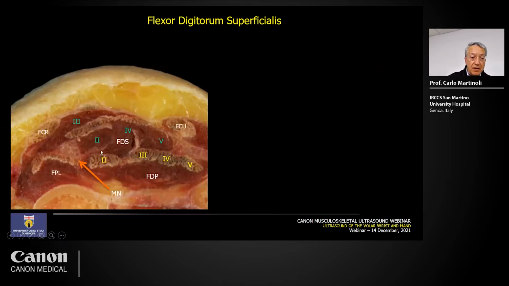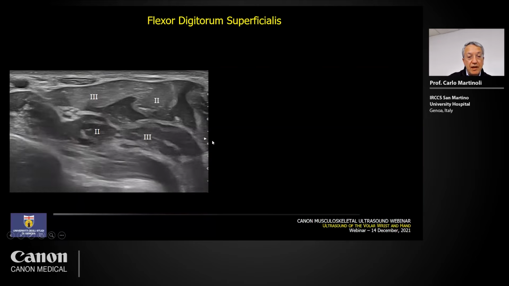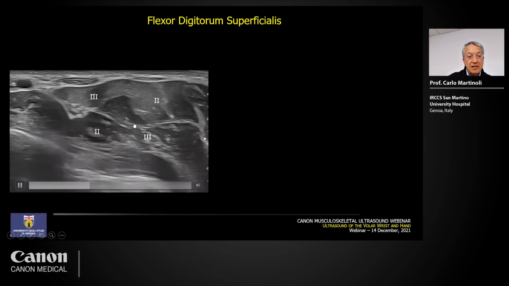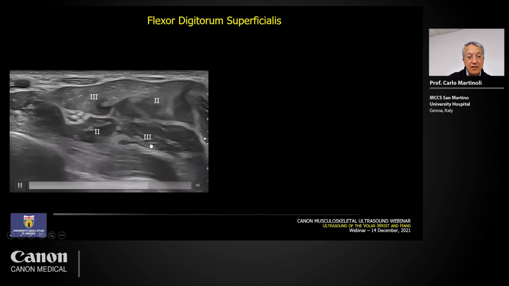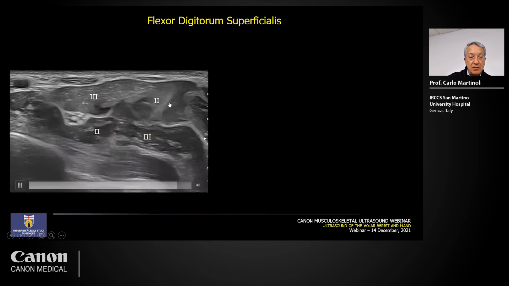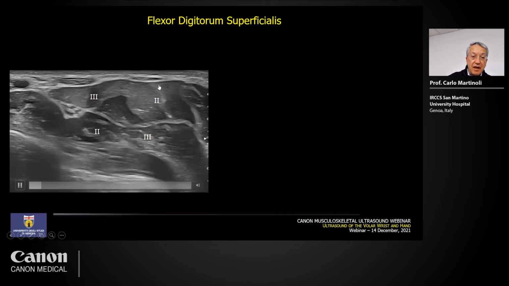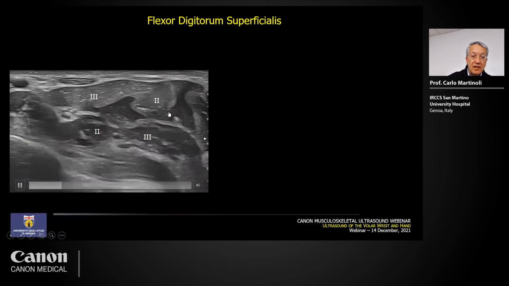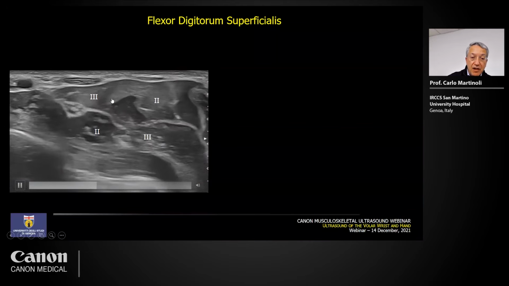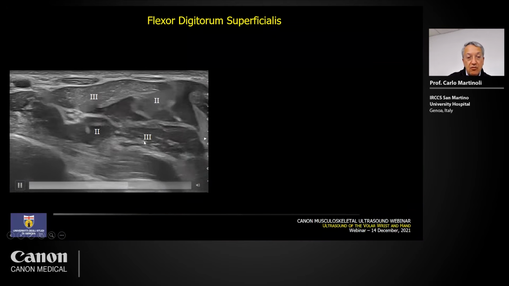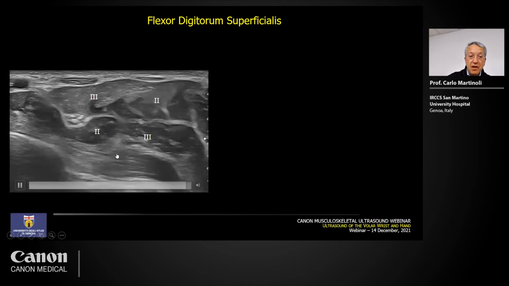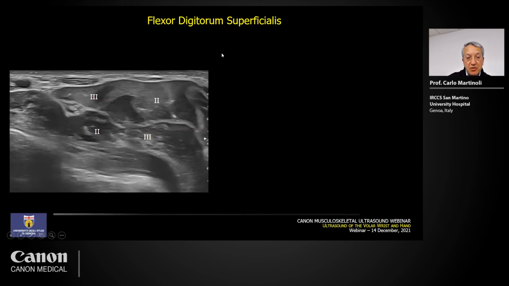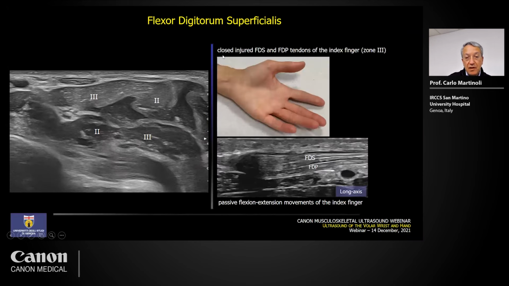Here is the median nerve; the other muscles I described before. And this is what happens when we ask the patient to flex and extend the middle finger. You see the most radial part of the flexor digitorum superficialis moving. And now the patient is moving the index, and you see that in the flexor digitorum superficialis, there is an activation of a muscle area that doesn't correspond to the area of the flexor digitorum profundus. So there is an inversion in the respective position of these areas.